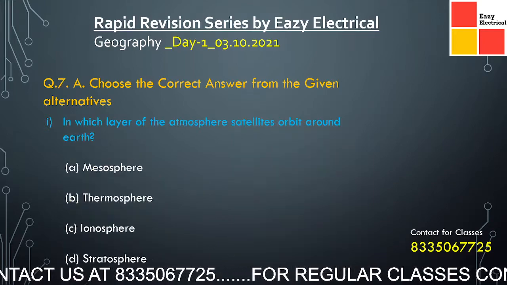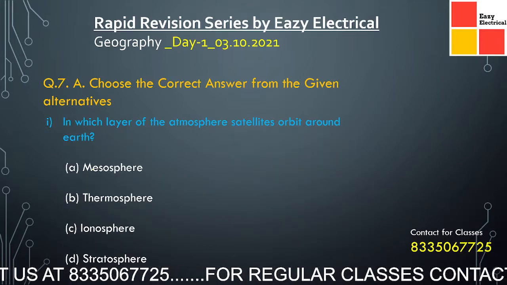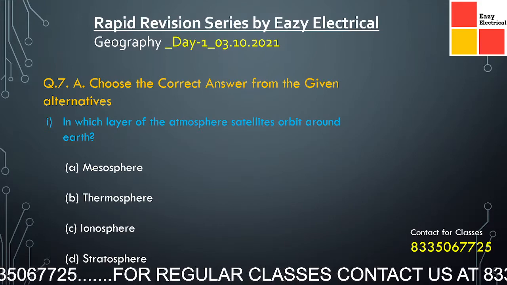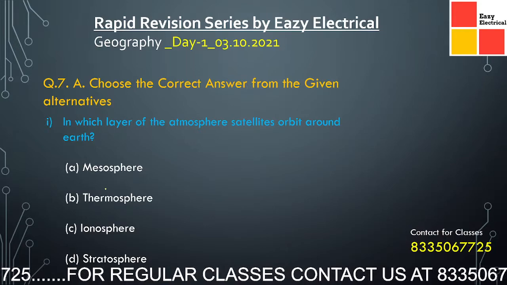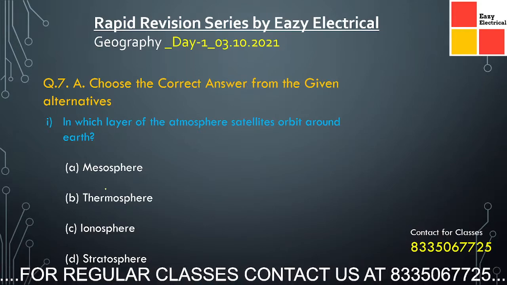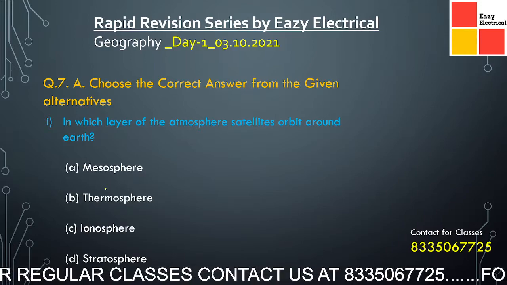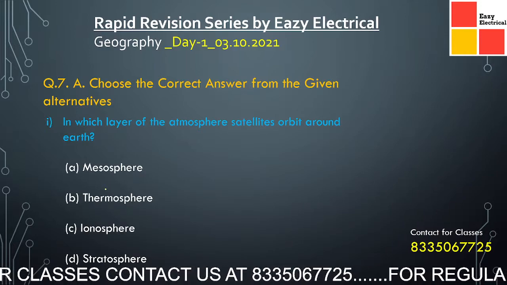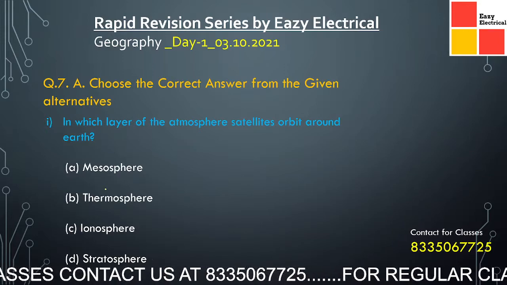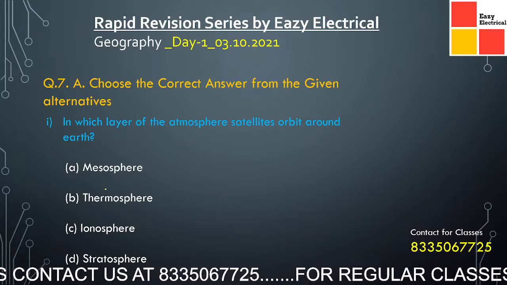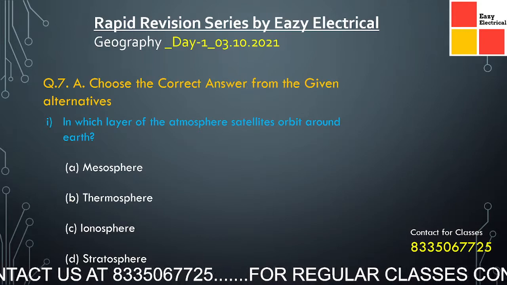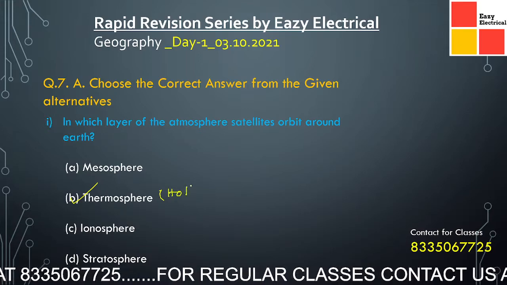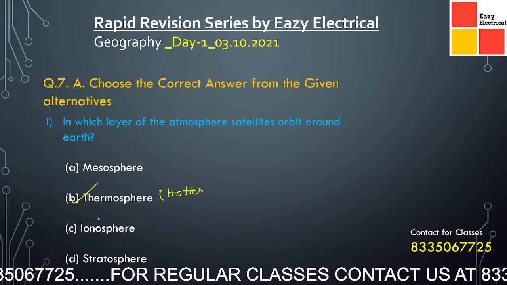Now coming to the next question. In which layer of the atmosphere do satellites orbit around Earth? The options are mesosphere, thermosphere, ionosphere, and stratosphere. Every layer of the atmosphere is important from many aspects. Here the right answer is thermosphere. It is also known as the hottest layer because the temperature here is very high.